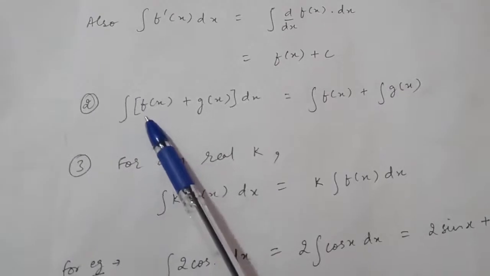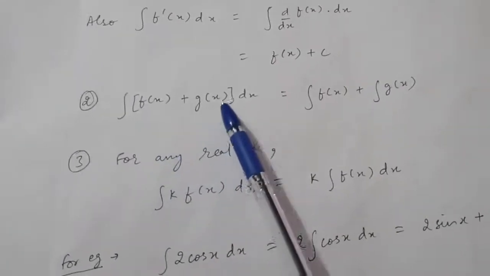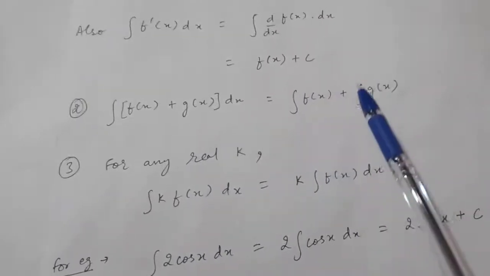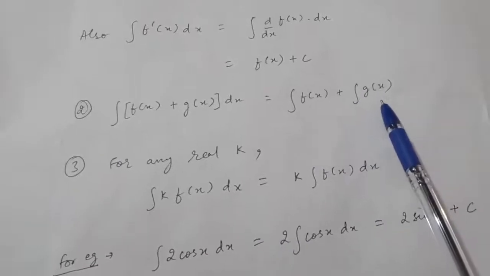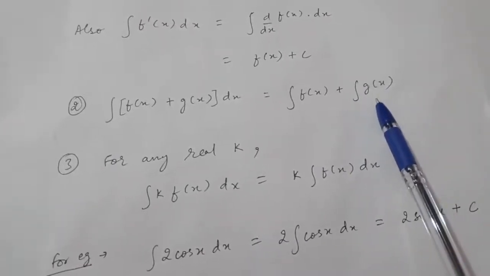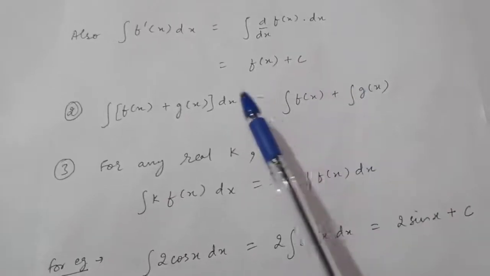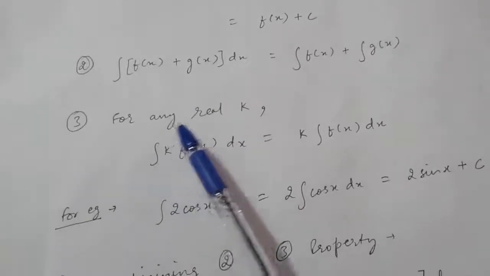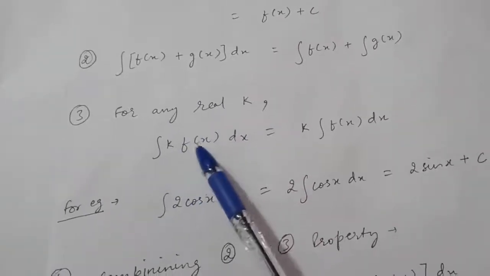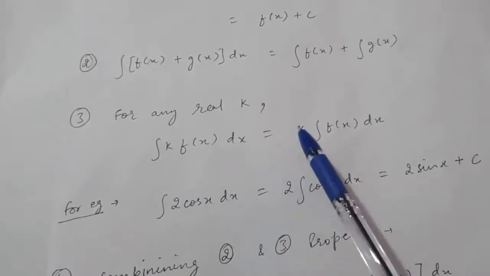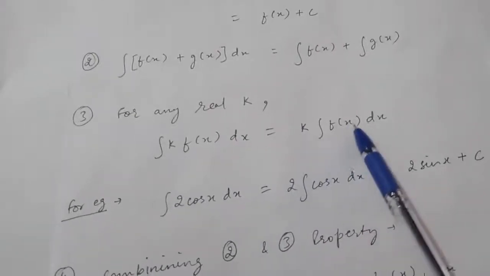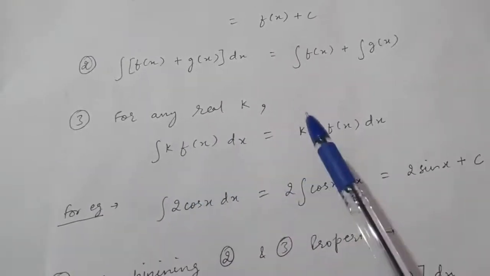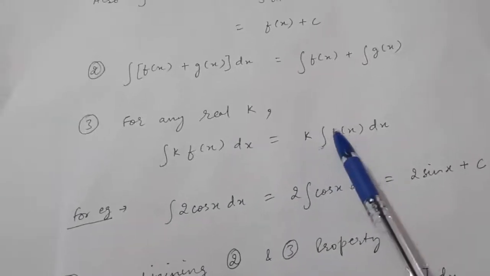Second is that the integral of fx plus gx with respect to x is equal to the integral of fx with respect to x plus the integral of gx with respect to x, right? That is, you can distribute the integral over addition or subtraction. Now for any real k, integration of k into fx with respect to x is equal to k into integration of fx into dx. That is, if k is any constant, then you can take out k from the integral.